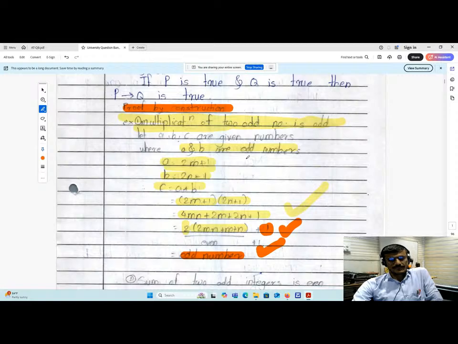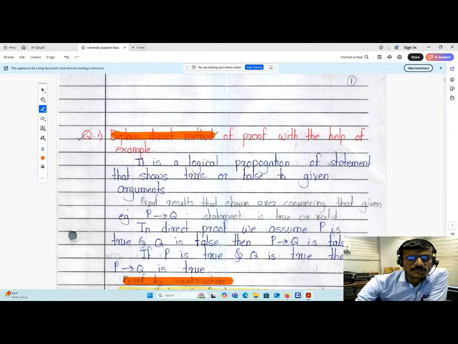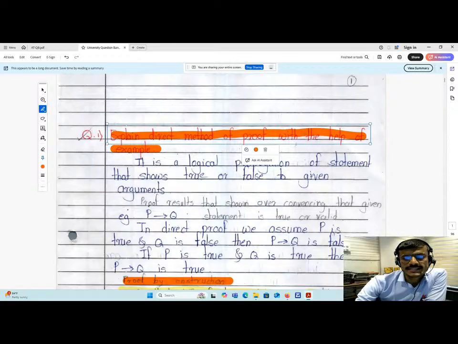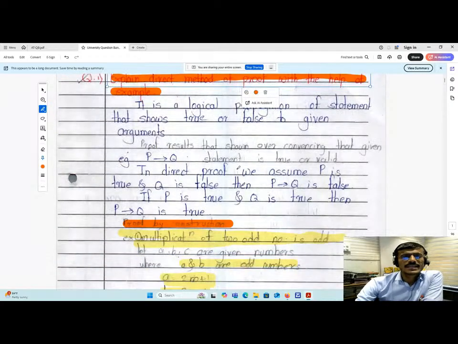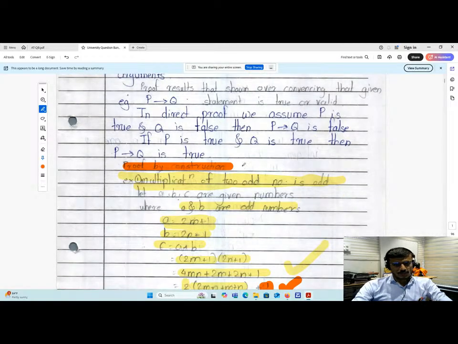Yes, that's it. Okay. So what is the very first question? Explain the direct method of proof with an example. Basically, in the case of method of proof, there are two methods. The first one is the direct method and the second one is the indirect method. So what is the direct method? Proof by construction.